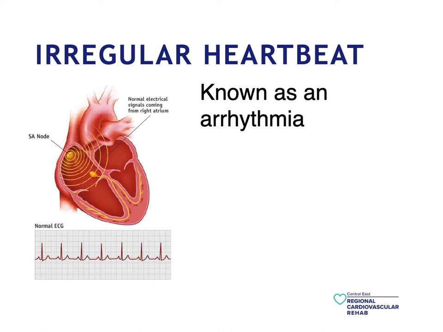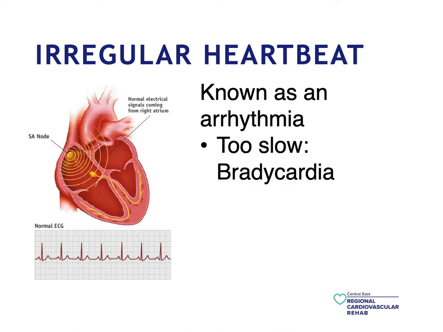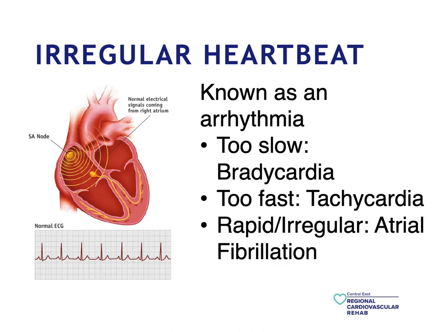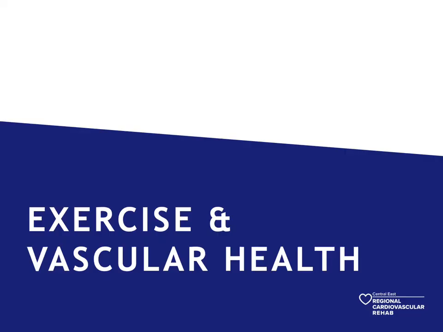Interruptions to the heart's electrical system can lead to arrhythmia. There are many factors that may impact this electrical system, including coronary artery disease, high blood pressure, diabetes, smoking, and stress. A slow heart rate is referred to as bradycardia. A fast heart rate is referred to as tachycardia. And a common rapid or irregular heart rate is known as atrial fibrillation, or AFib.